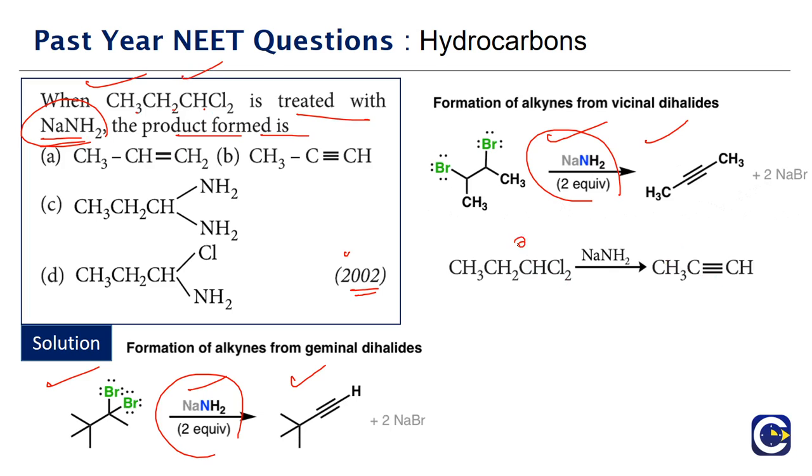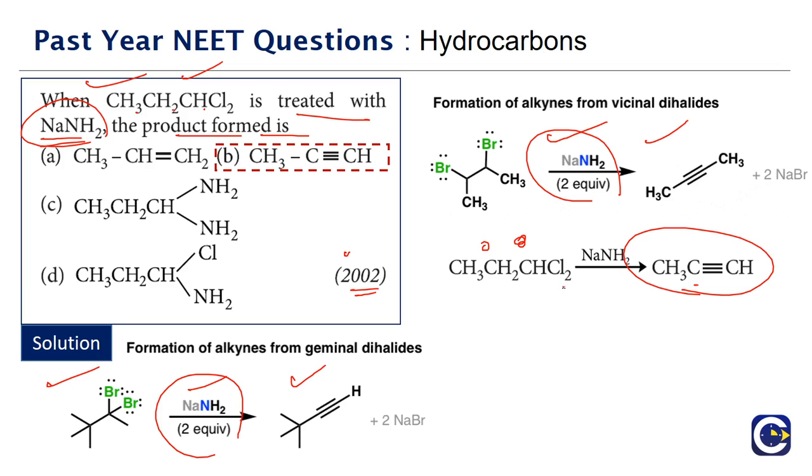So the carbon which is having the chlorines and the adjacent carbon, these two carbons will finally end up having the triple bond, as we can see in the product. So the formation of alkyne will be the outcome of this reaction. The correct answer for this is option B. Whenever we have either the geminal dihalides or the vicinal dihalides, when they react with NaNH2, it will be giving us the alkyne as the final product.